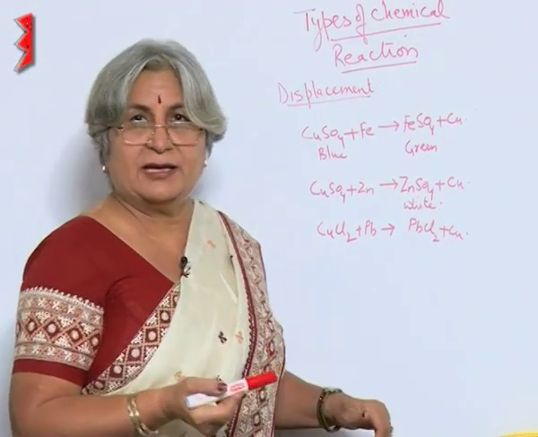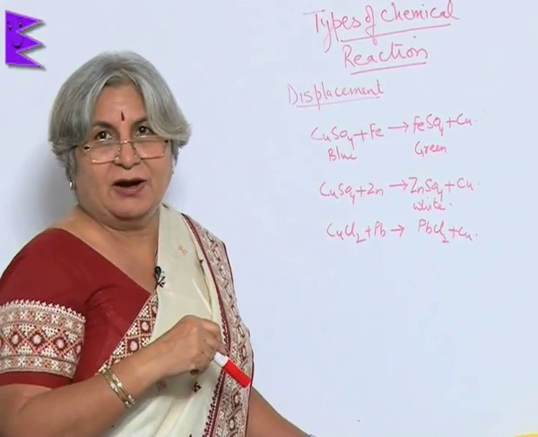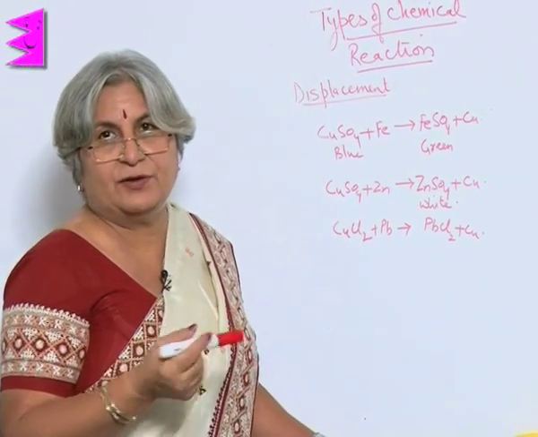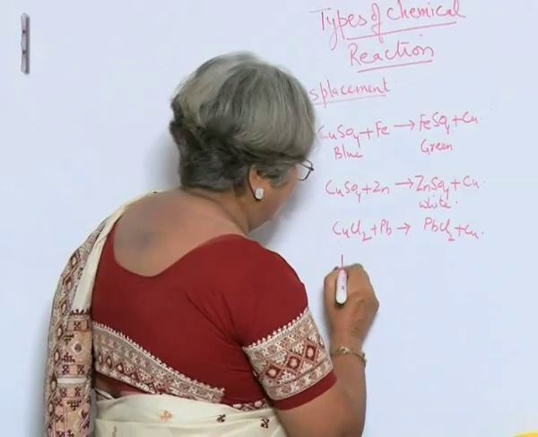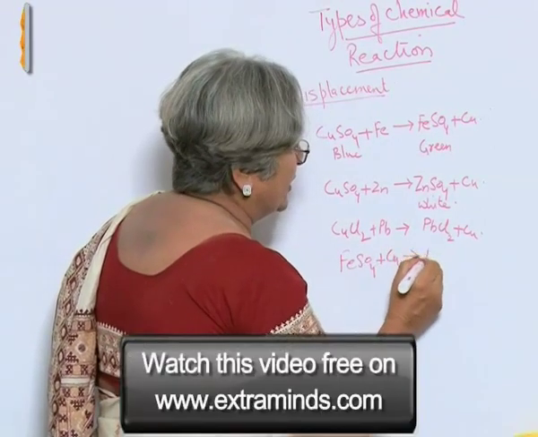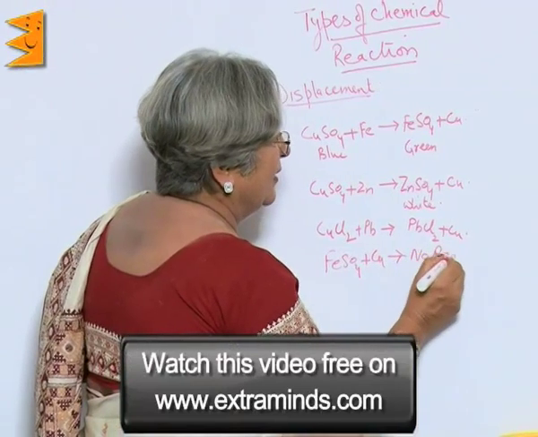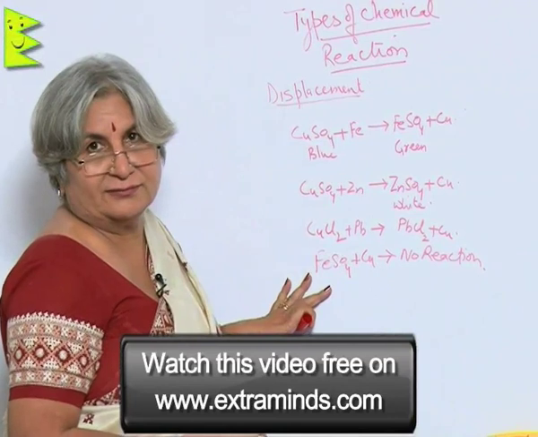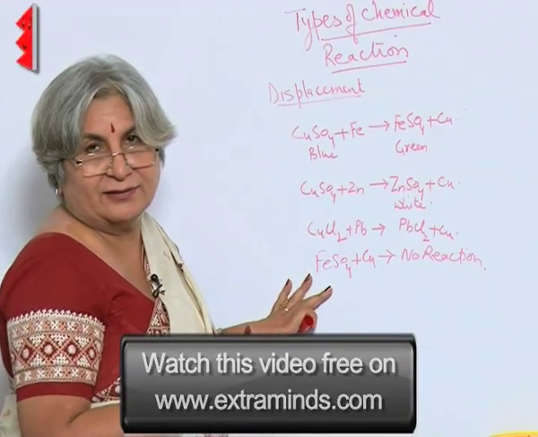But if we change the method, and if we take ferrous sulfate and put copper in it, there will be no reaction. FeSO4 plus copper, no reaction. Why? Because copper cannot displace iron, because iron is more reactive.